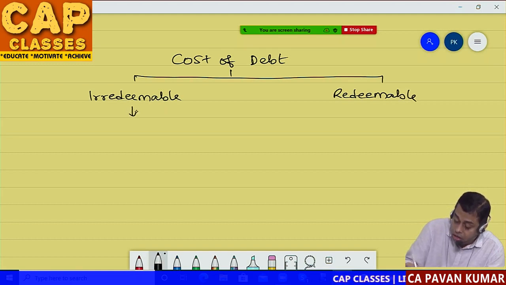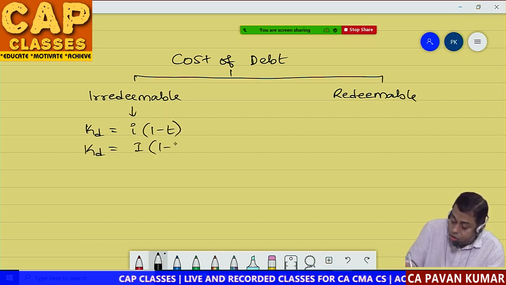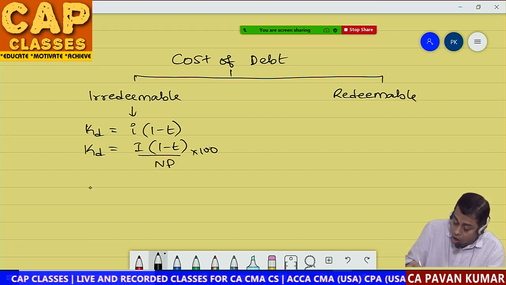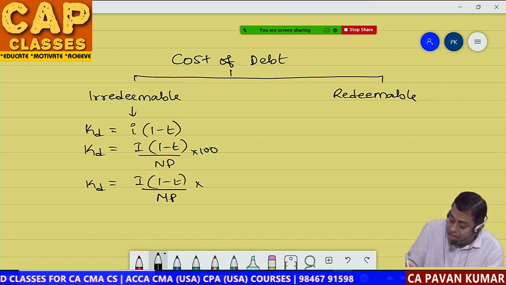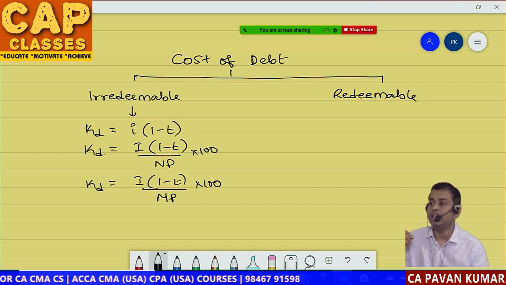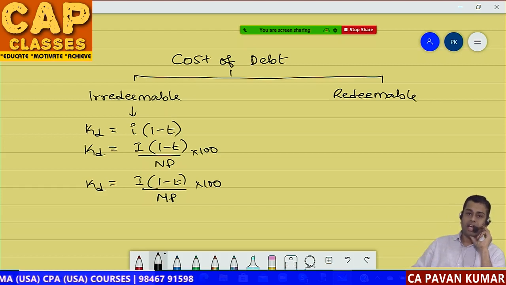So here cost of debt KD is equal to interest rate into 1 minus T, or you can also calculate as interest rupees into 1 minus T divided by net proceeds into 100, or if market price of debentures is available, in the place of net proceeds we consider market price. So this is in case of perpetual debt. Correct? Then also we have redeemable debt.